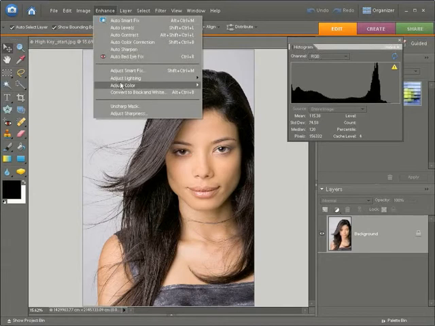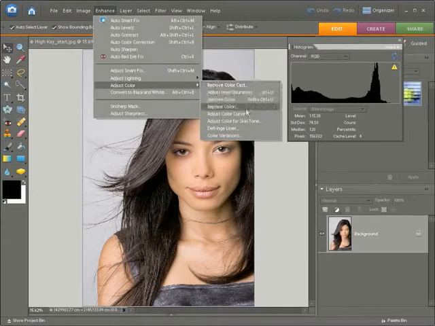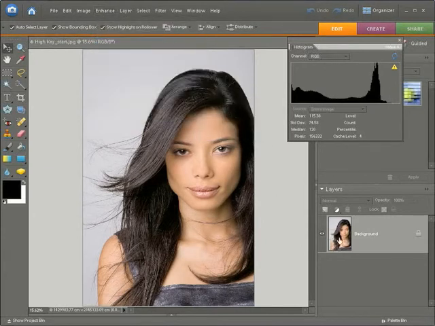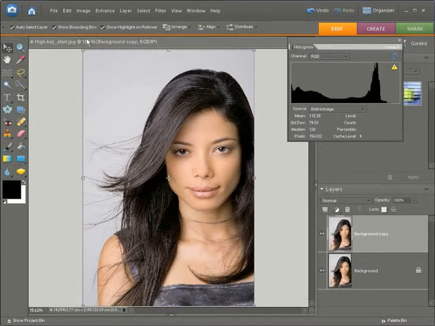We'll go to adjust color, and there's a color curve option here that will let us change the tones of the colors in the shot to create a more high key effect. So we go adjust color curves like so. Before we do that though, it's always a good idea to duplicate the original layer so that we can come back to that if we need to restore any of the colors or shades of that particular shot. So drag it onto the create new layer icon, and there you have a copy. Now we can start editing the copy.